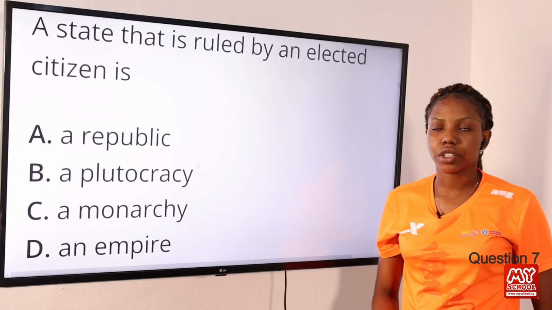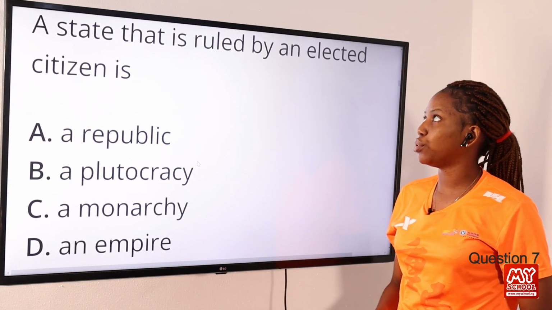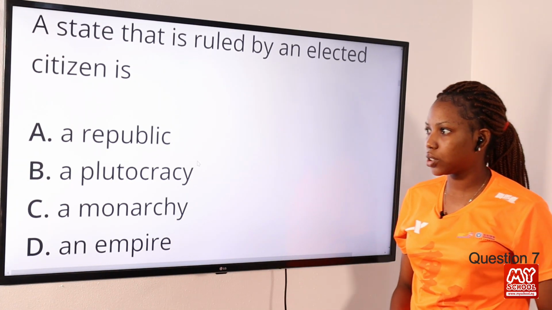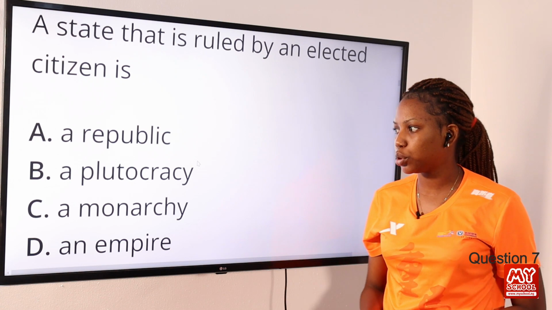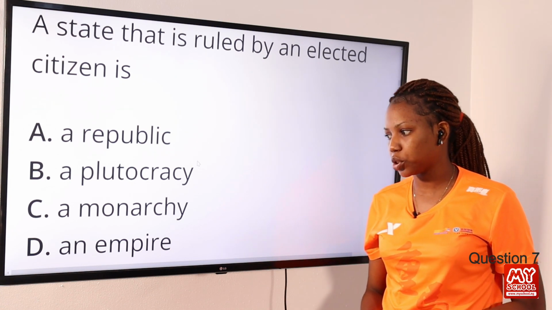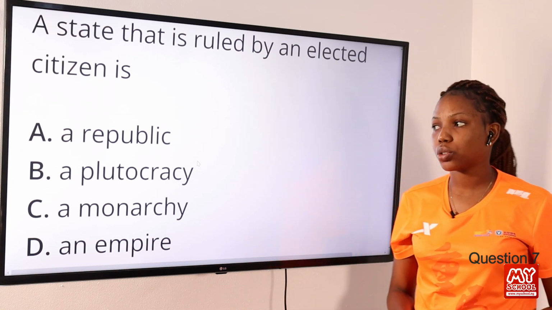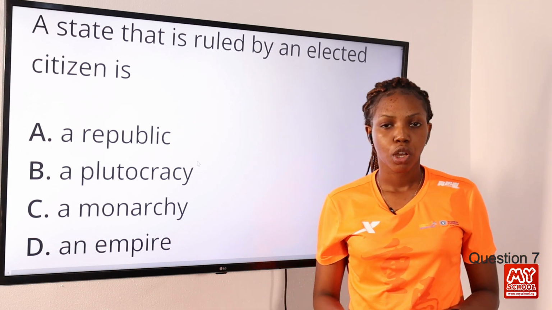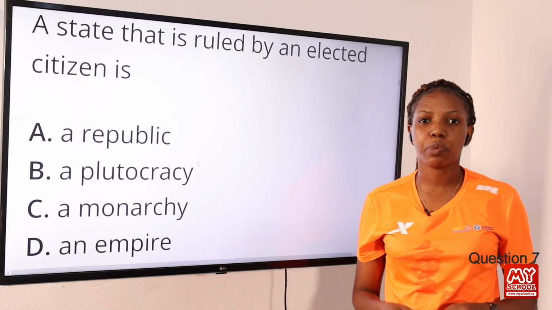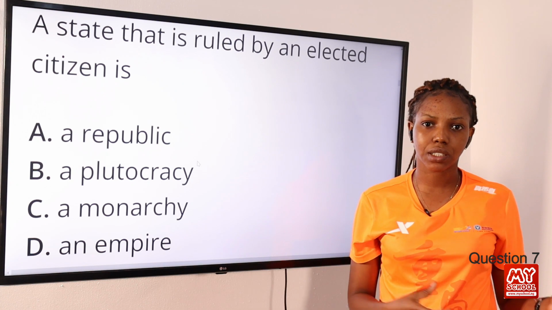Question 7. A state that is ruled by an elected citizen is option A, a republic, option B, a plutocracy, option C, a monarchy, option D, an empire. The answer to this question is option A, a republic. So in a republic state, we see that power is given to the government by the citizen.